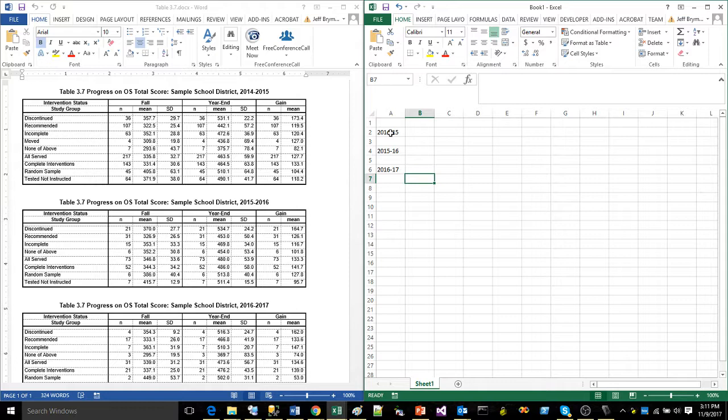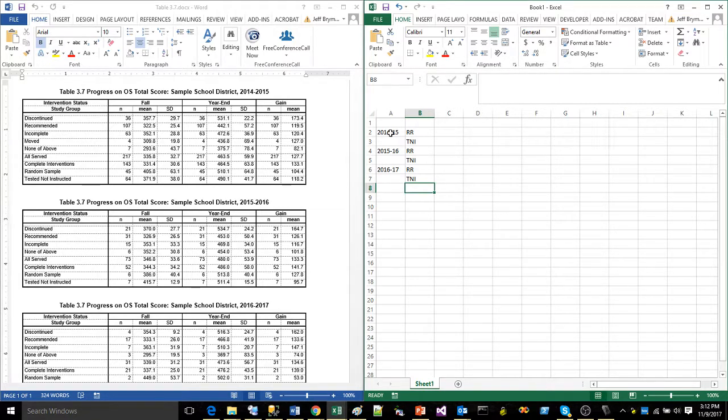I'm going to come over here to column B, to B2. And I'm just simply going to type RR, for reading recovery. Hit enter. I'm going to type TNI for our tested, not instructed. Guess what? I'm going to do that again. I'm going to type RR and TNI in the next 2 cells. And then one more time, RR and TNI, just like that. So we're going to set that up like that.